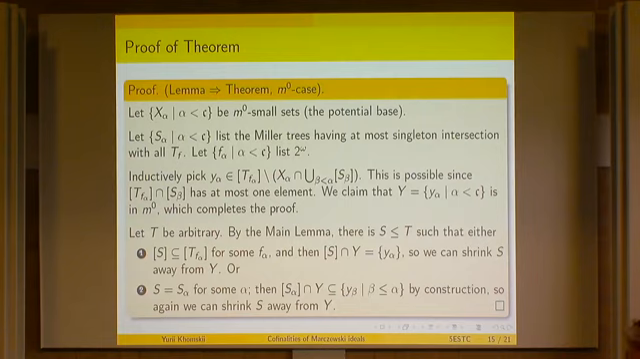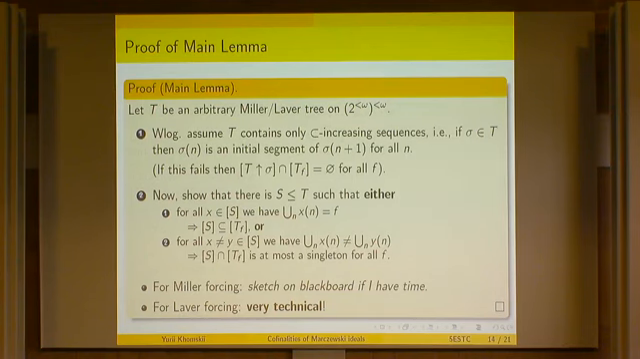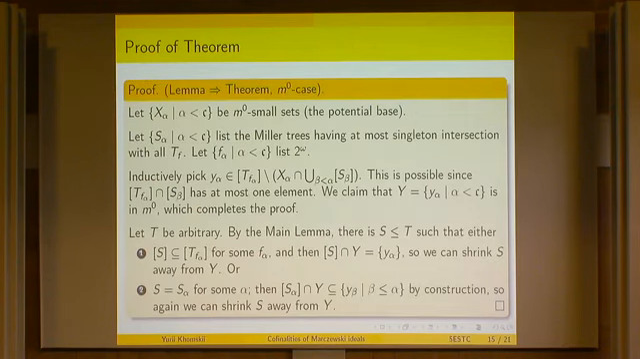Or that's not the case, but then S is one of those S alphas. And then again, each S alpha has at most less than continuum many points, and again you can shrink it away from Y. So this is not a very difficult argument. The main difficulty is in this construction.